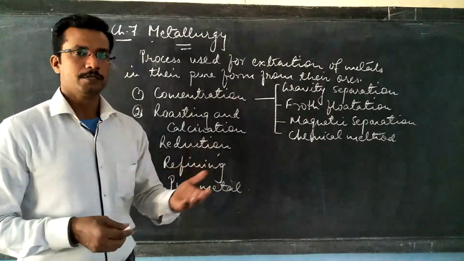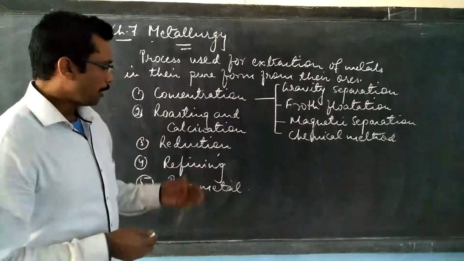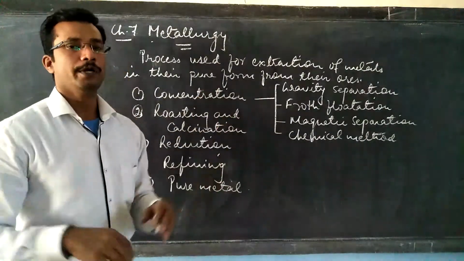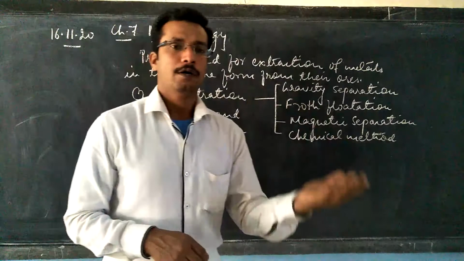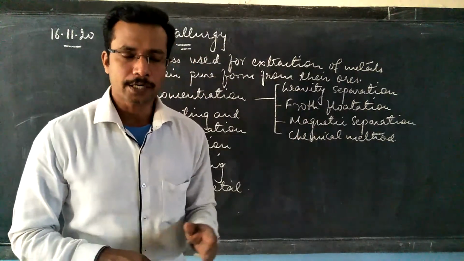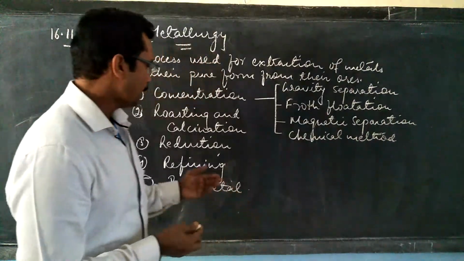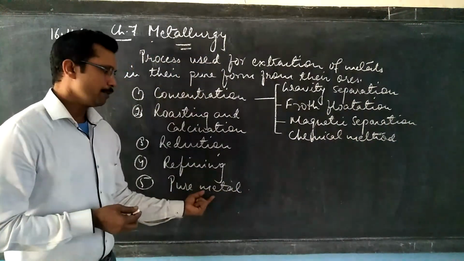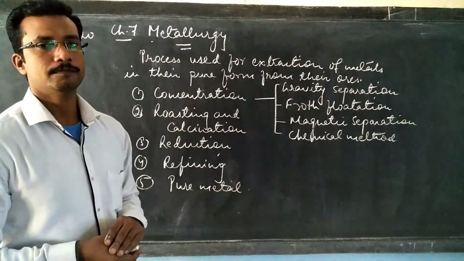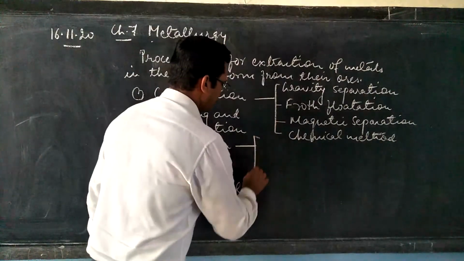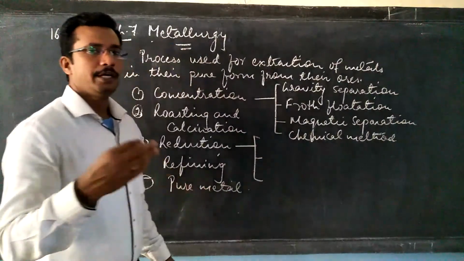There are different methods of refining. After refining, even the impurities that are chemically combined are removed, and finally what we obtain will be the pure metal.